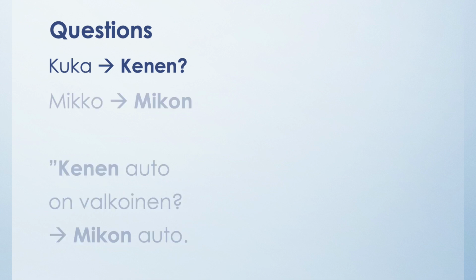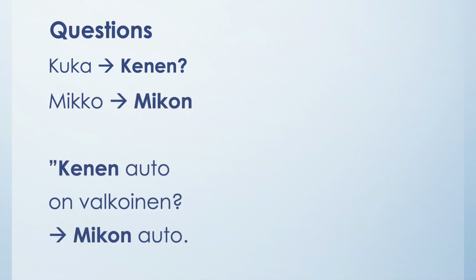This way, if we would be talking about someone named Mikko, the genitive would be Mikon. This way, we could ask kenen auto on valkoinen, meaning whose car is white, and answer Mikon auto, Mikko's car.